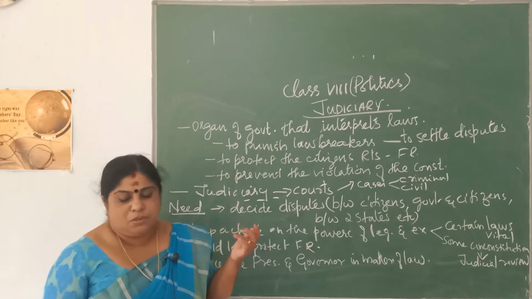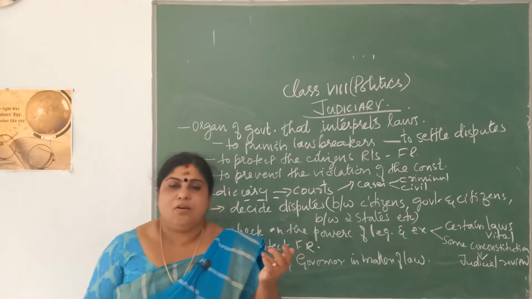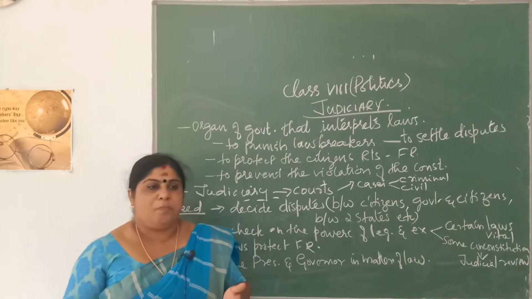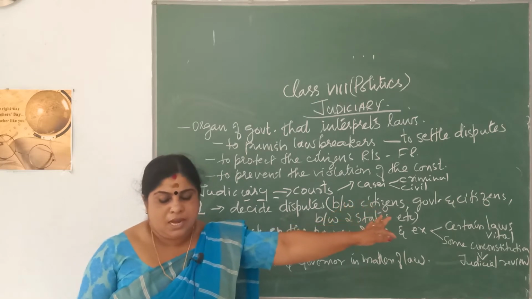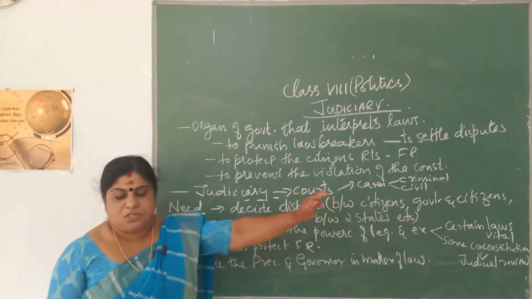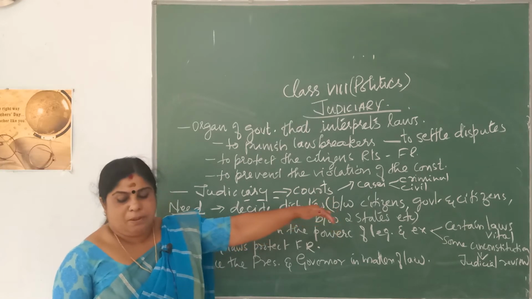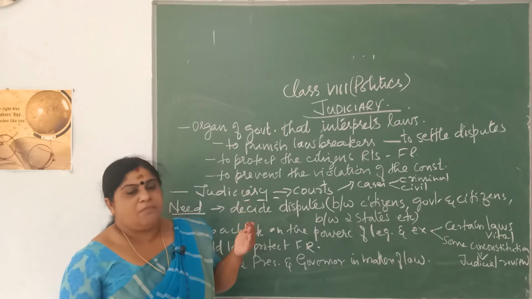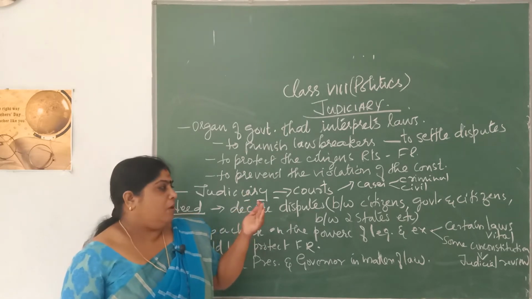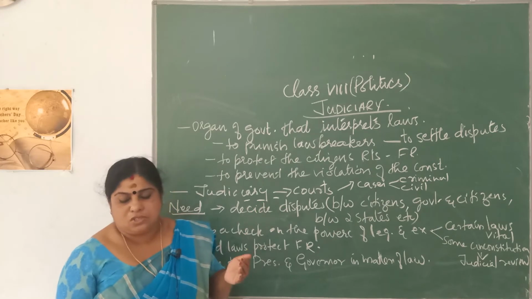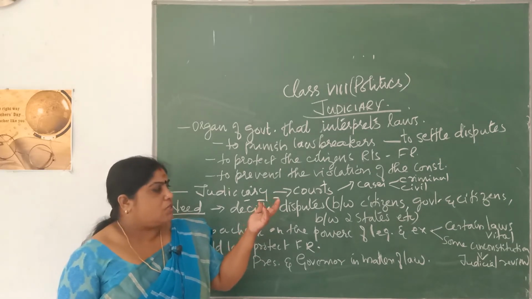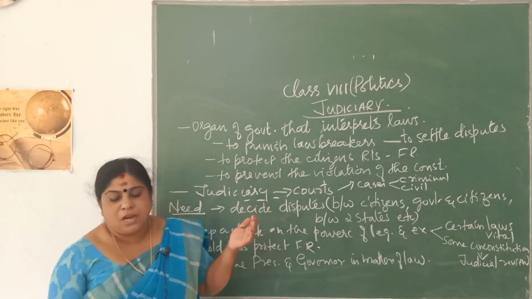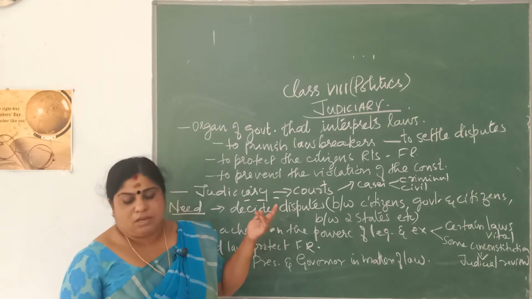Then a criminal case includes offences or crimes that are committed. It can be murder, theft, robbery, cheating; all this comes under criminal cases, and it is the government which sues here, and the accused will be punished. The punishment ranges according to the crime that he has committed. It may vary from a fine to even a sentence to death. Courts are also separate for civil cases as well as criminal cases. For handling civil cases we have civil courts, and for handling criminal cases we have criminal courts.